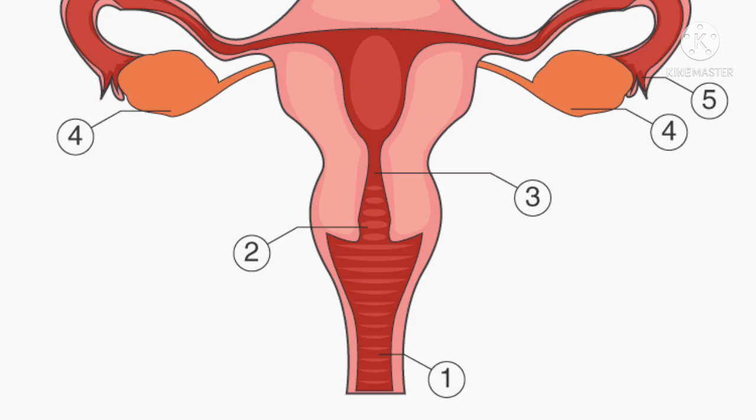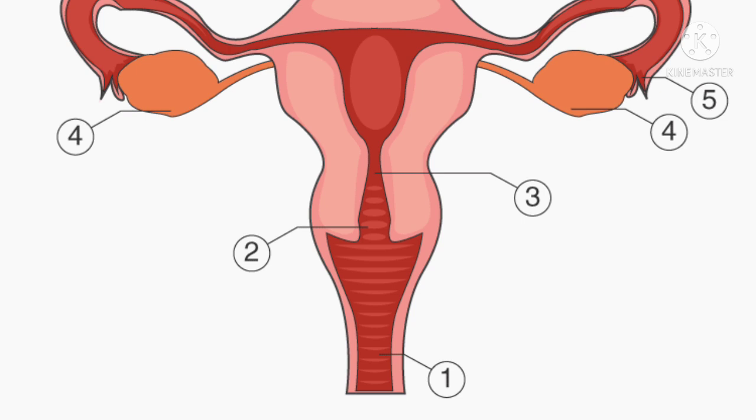What does this say? That the female cells are produced in the female body and they are placed in the female reproductive system. So female gamete production takes place in the female reproductive system, and for fertilization, the male cell should reach the female system. When fertilization takes place in the body of the female, when reproduction takes place inside the body, we call it internal fertilization.